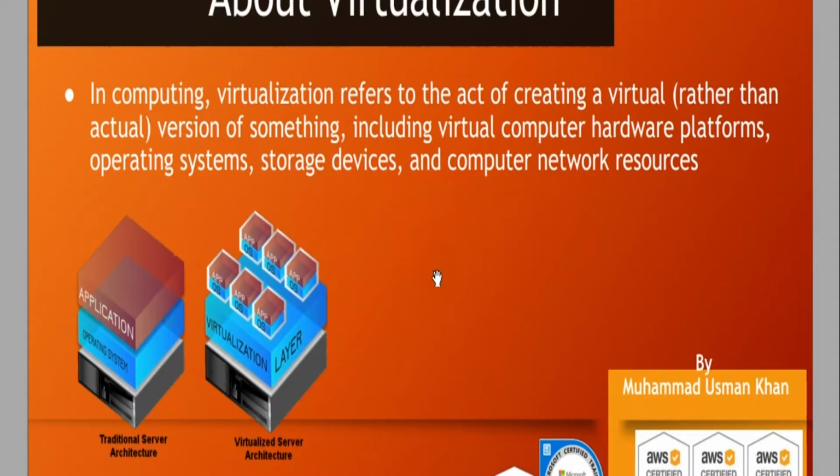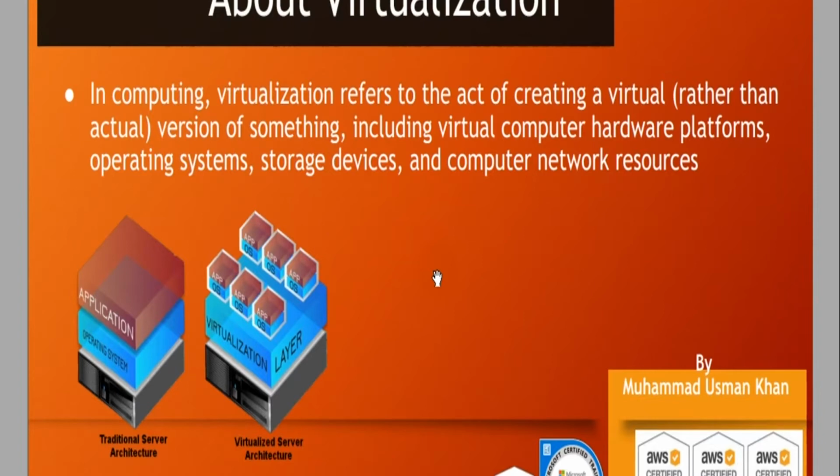We can run multiple virtual machines on a single physical hardware by using a layer. There are two types of hypervisors, type 1 and type 2. Type 1 hypervisors do not interrupt any OS and do not depend on any operating system.